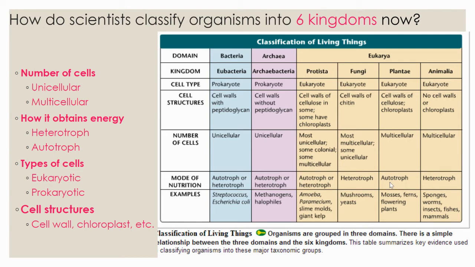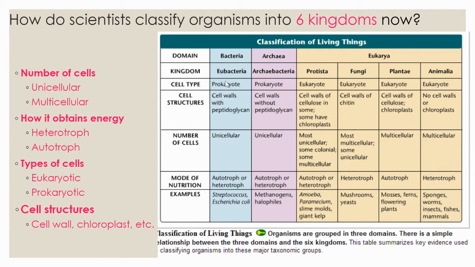would be a plant. If we're also looking to classify organisms into the six kingdoms, we would first, like I said, start by looking at how many cells and how it gets its nutrition. But we would also look at what type of cells it has. So if it has eukaryotic cells, it's going to be either an animal, plant, fungi, or protist. If it has prokaryotic or simple cells, it'll be bacteria, either archaeobacteria or eubacteria.